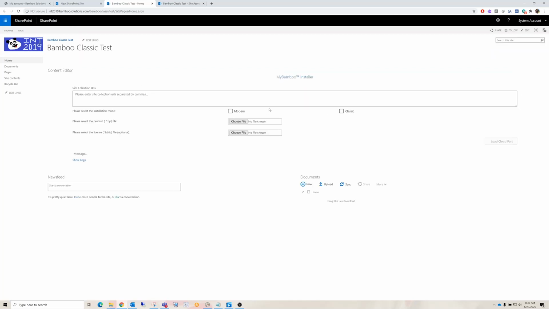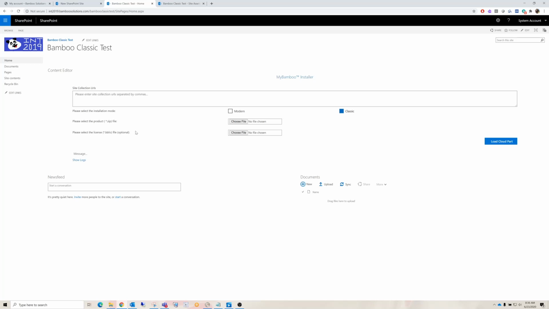And then once you're done, you can point to any site collection URL. You can use multiple ones separated by commas. And in this case, you'll be installing for Classic. So you would select Classic. Then you would install the zip file packages for the products, Calendar Plus and the like, using this product zip file option to upload that.